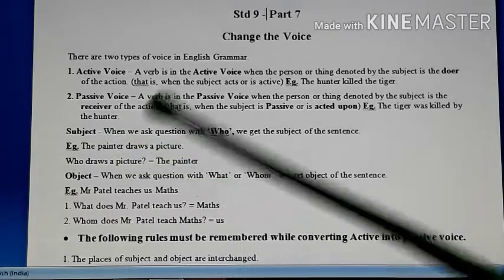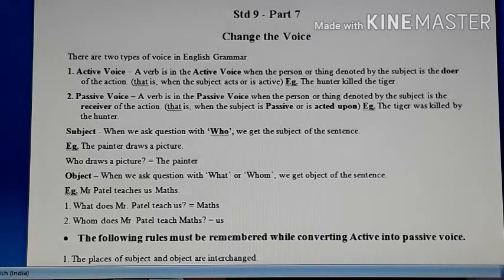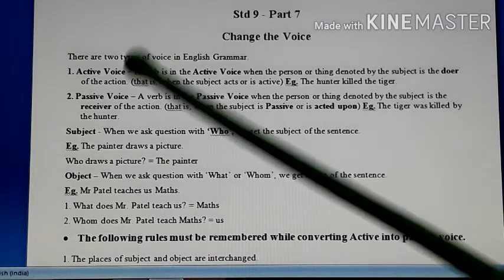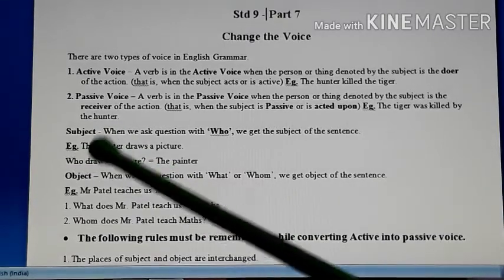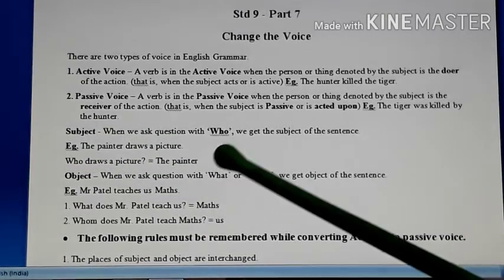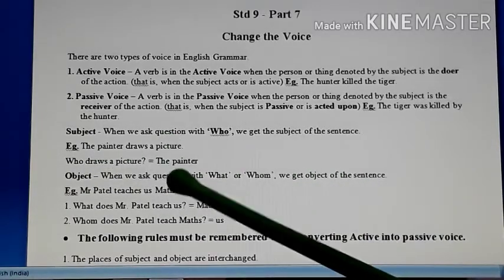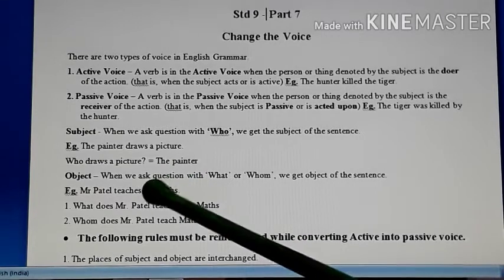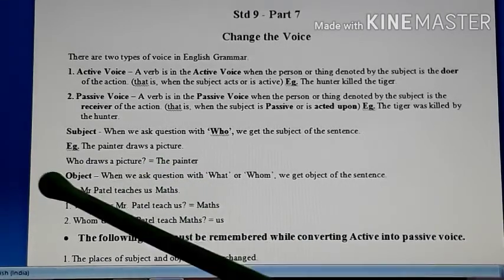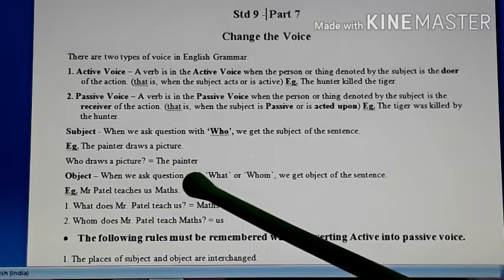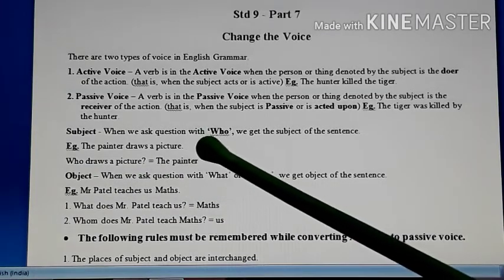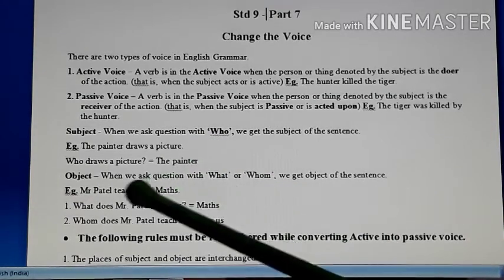Now here, when you change from active into passive, you are supposed to identify two main things, that is subject and object. Now how can we identify the subject in the sentence? Here is a clue for you. When we ask the question with who, we get the subject of the sentence. Look at the example. The painter draws a picture. In the same sentence, if we ask the question who draws a picture, we get the answer, the painter. So the painter is the subject over here because he does the action of drawing.